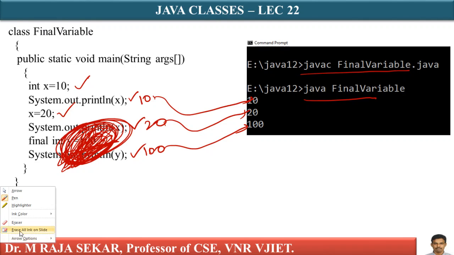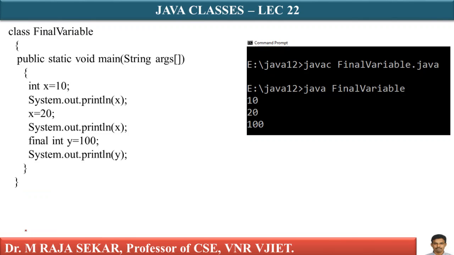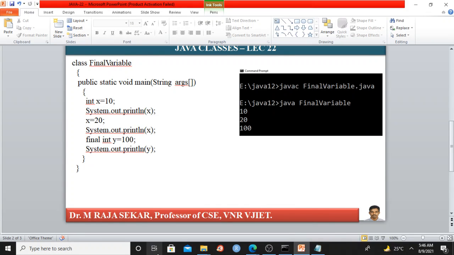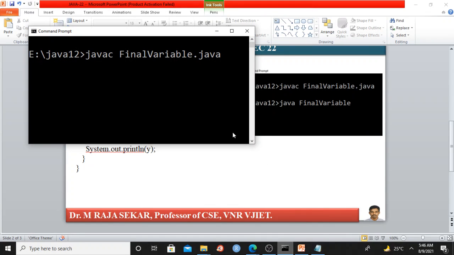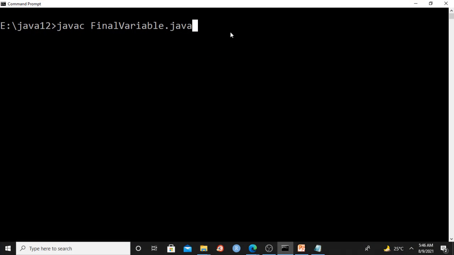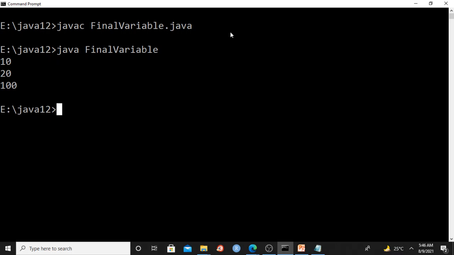It is a simple and straightforward lecture. Let me demonstrate this one. This one is a simple program. Just see this one. How can I demonstrate? For javac FinalVariable.java, let me compile this program. After compilation, let me execute this program. What will I get? Okay, let me run this program. Just see, you are getting 10, 20, 100. It is a simple and straightforward program.